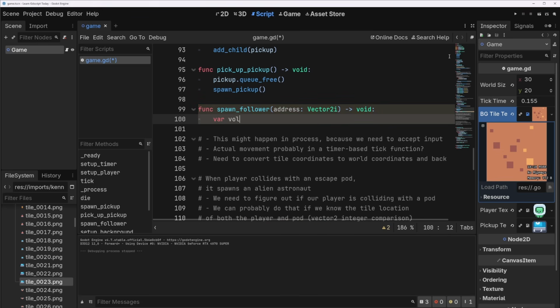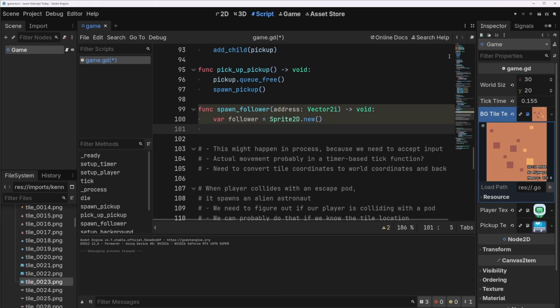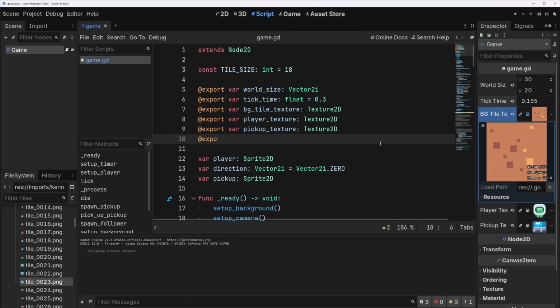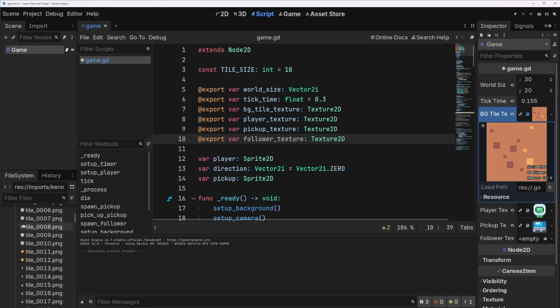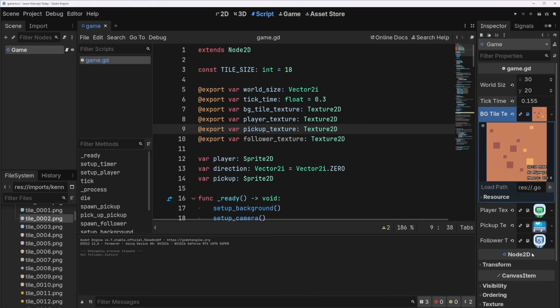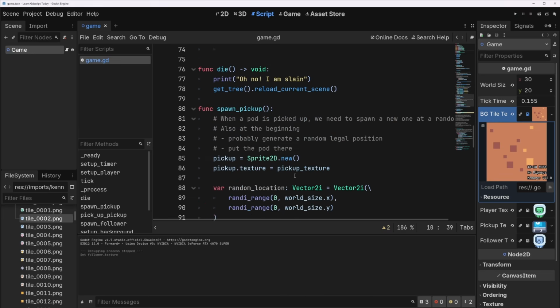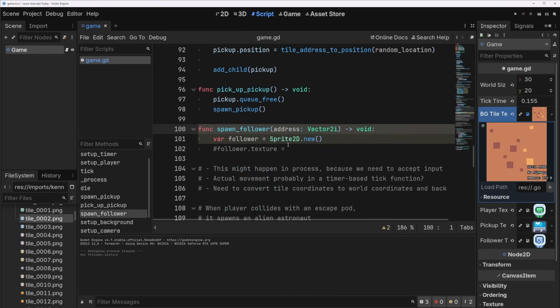So we'll do var follower equals Sprite2D.new, and then we'll do follower.texture equals, well, we need a new texture. Let's make one. Texture2D. I think I'll just make a different alien. That looks like someone I'd want to follow me around. That's for sure. Wonderful.